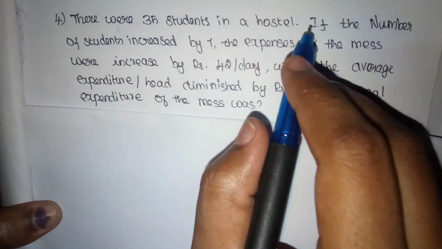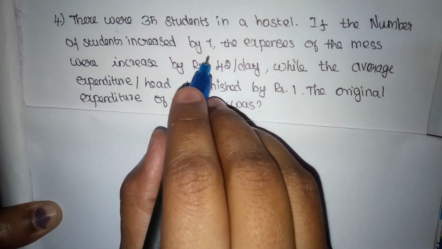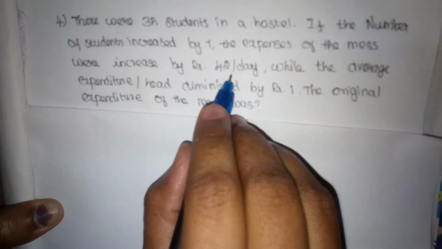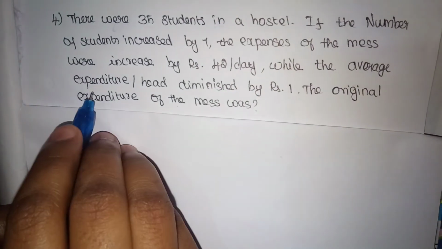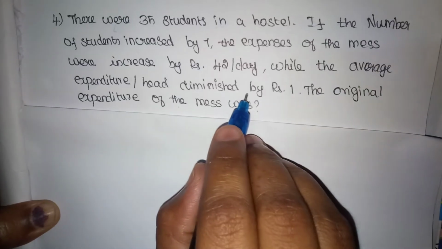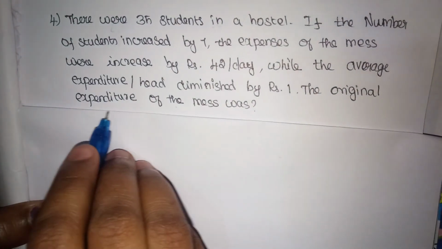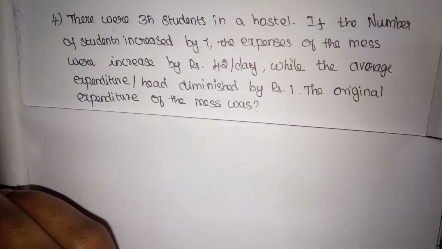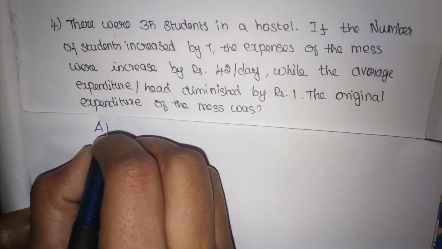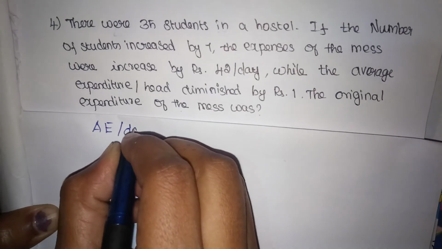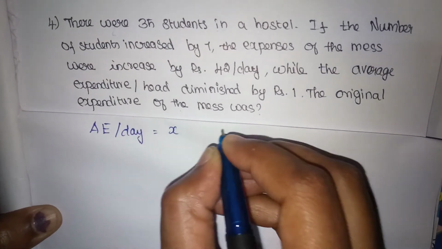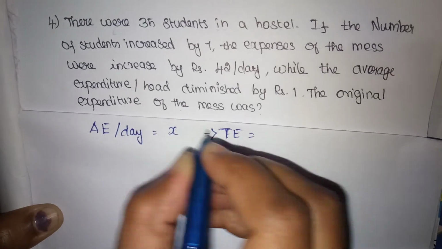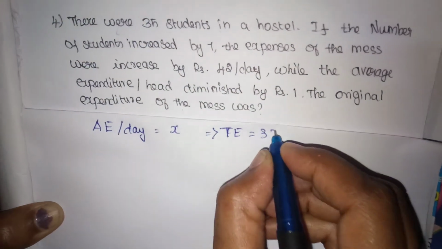There are 35 students in a hostel. If the number of students is increased by 7, the expense of the mess is increased by 42 rupees per day, while the average expenditure per head diminished by rupees 1. What was the original expenditure of the mess? Here initially 35 students were in the hostel. So I am assuming my average expenditure per day as rupees X. Then my total expenditure will be 35 into X.